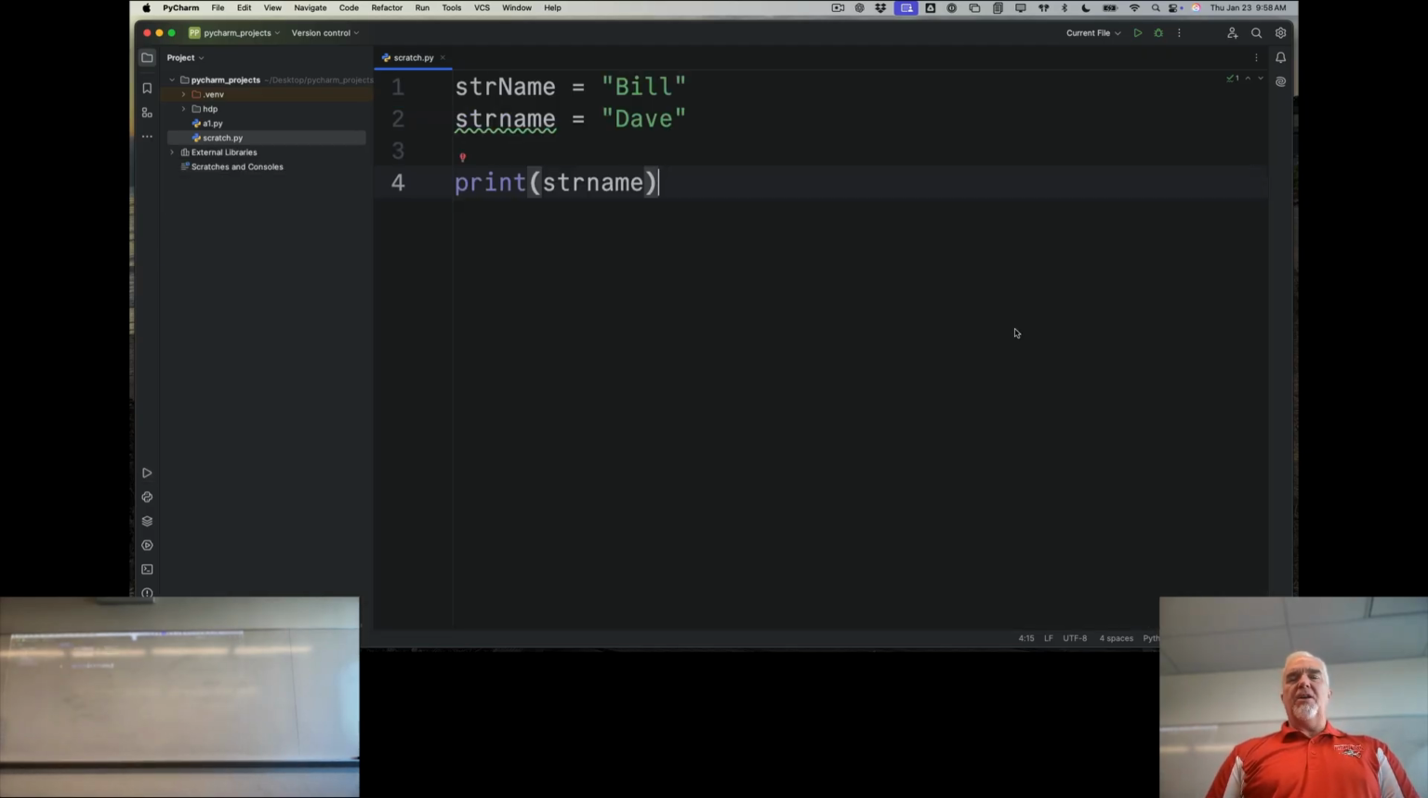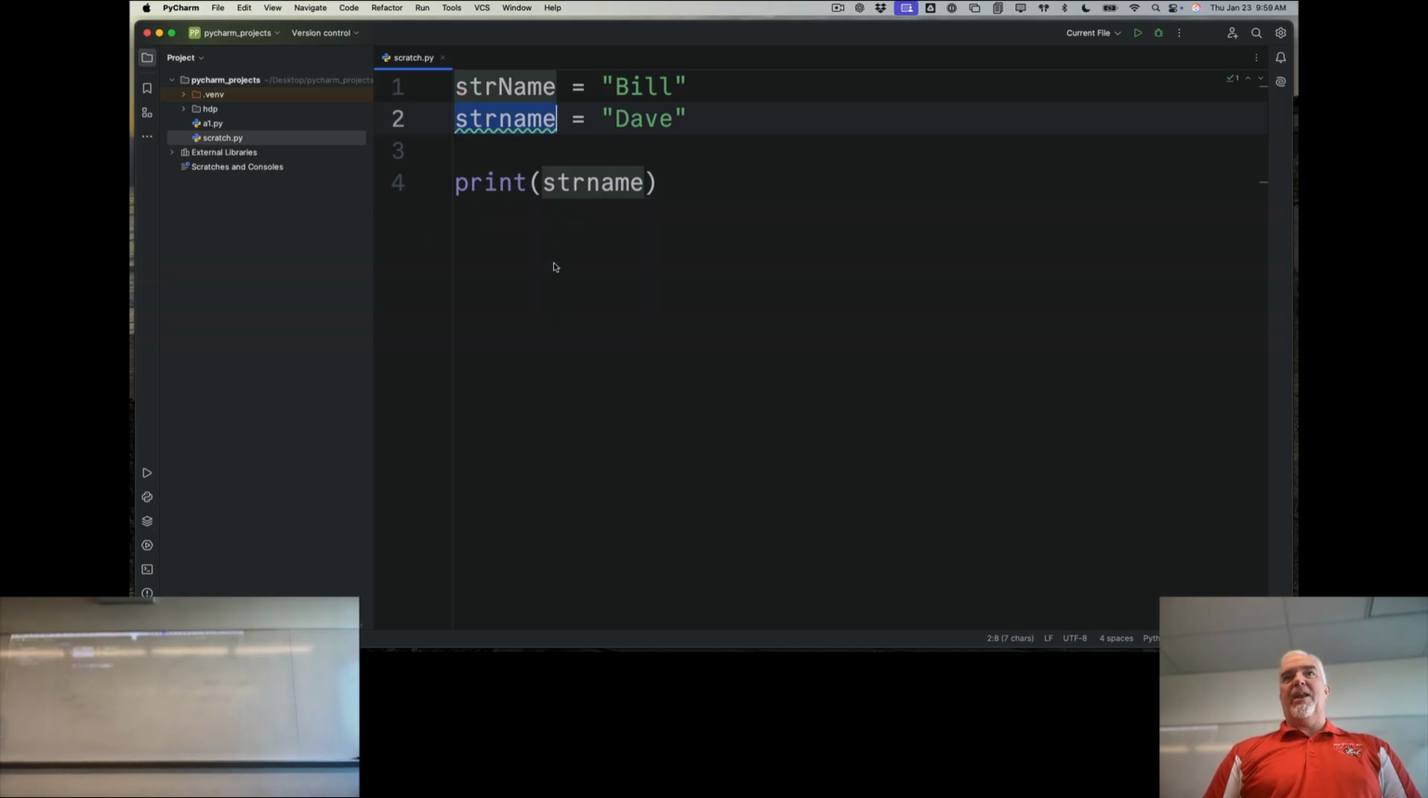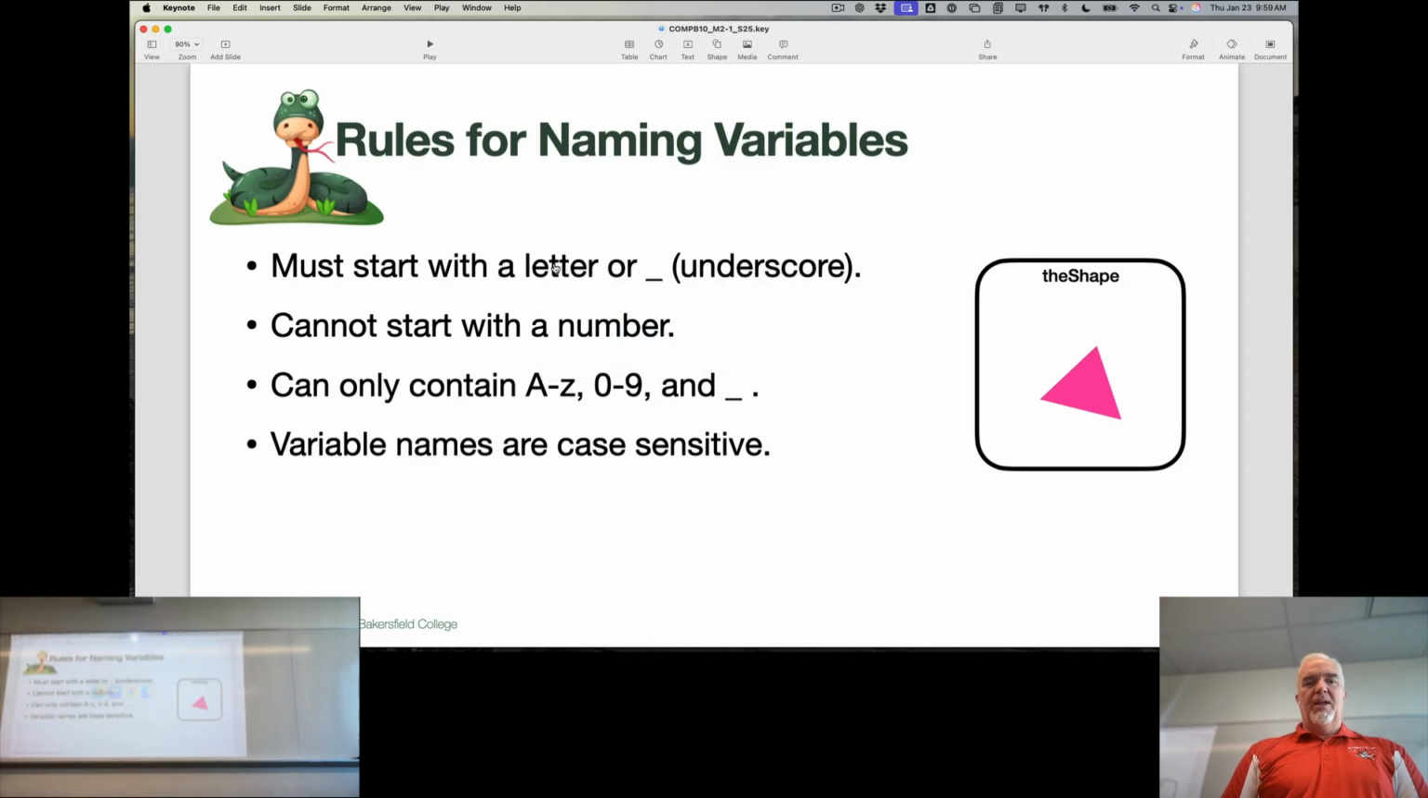And there's a cautionary note there. You probably don't want to do this to yourself where you have two variables that are that similar in your program, because you will confuse yourself and it will go badly for you. So those are the rules for naming variables.